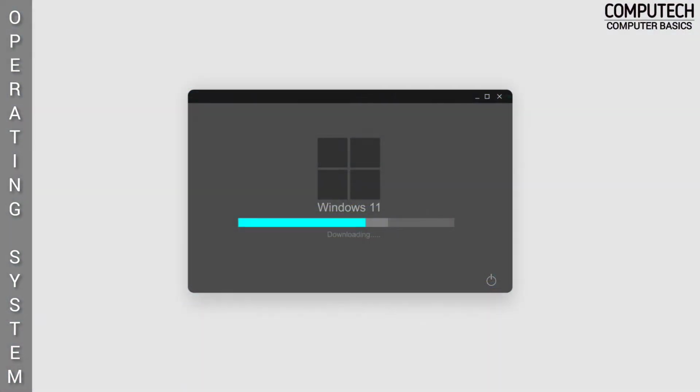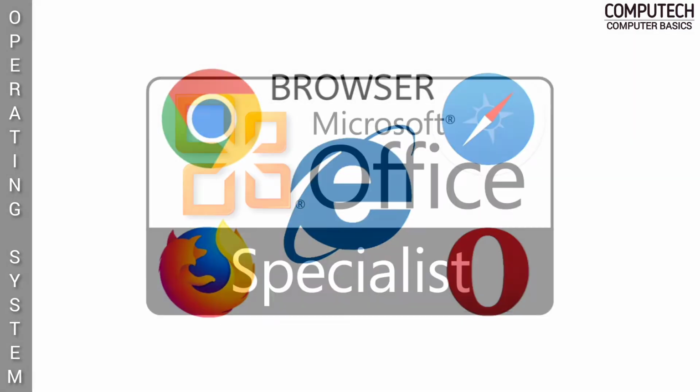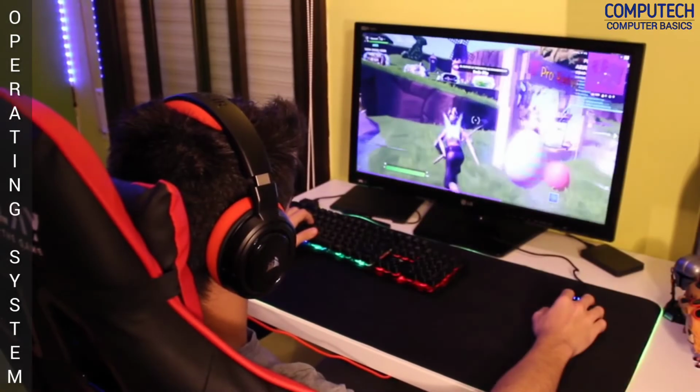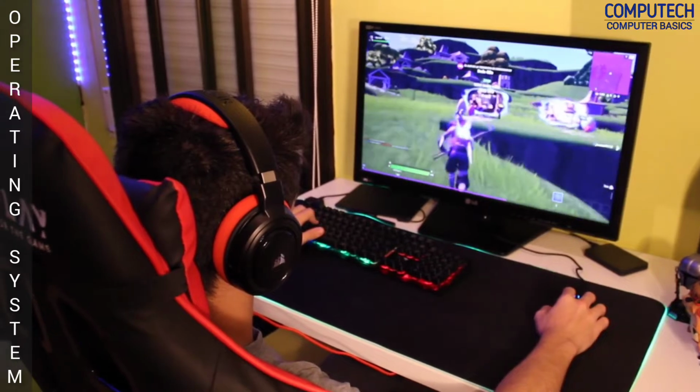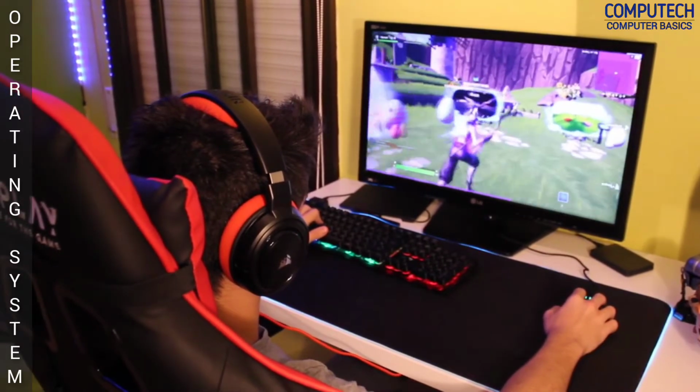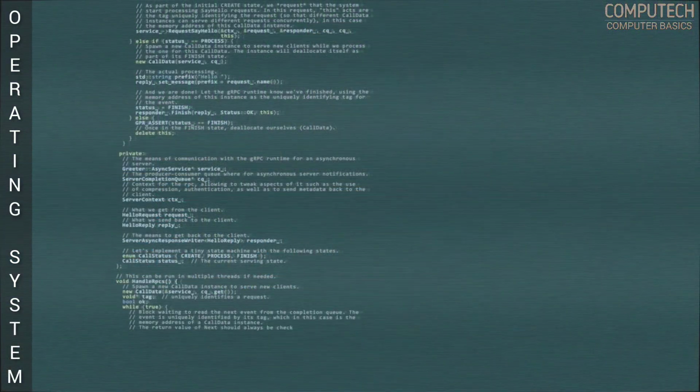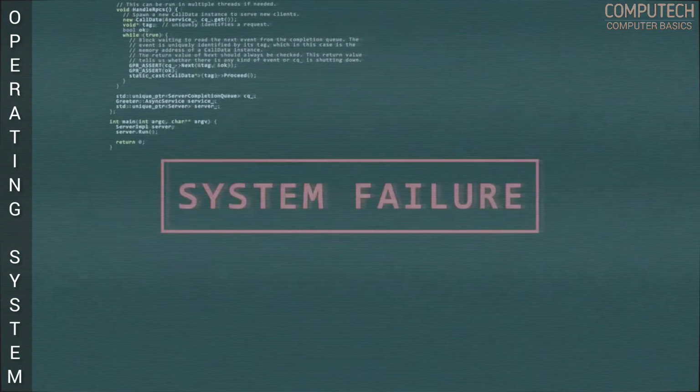Every computer system must have at least one operating system to run other programs. Applications like browsers, MS Office, Notepad, games, etc. need some different environment to run and perform their tasks. The operating system helps us to communicate with computer without knowing how to speak computer language. It's not possible for the user to use any computer or mobile device without having an operating system.